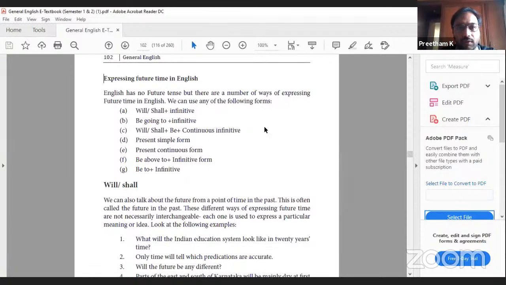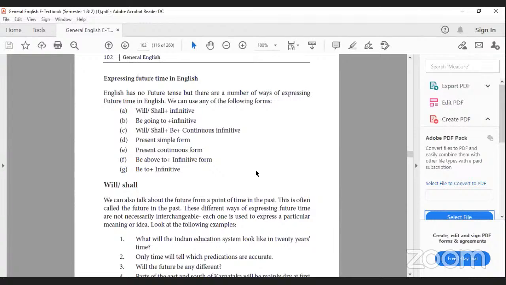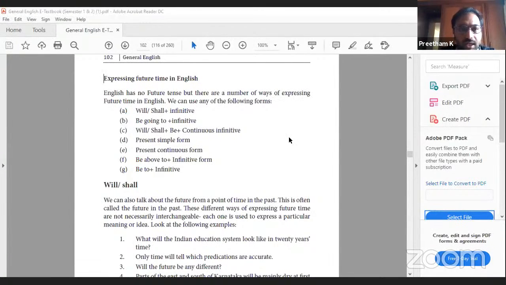We can use any of the following forms: will or shall plus infinitive, be going to plus infinitive, will or shall plus be plus continuous infinitive, present simple form, present continuous form, be about to plus infinitive form, be to plus infinitive. Okay, using these expressions, we convey future tense.